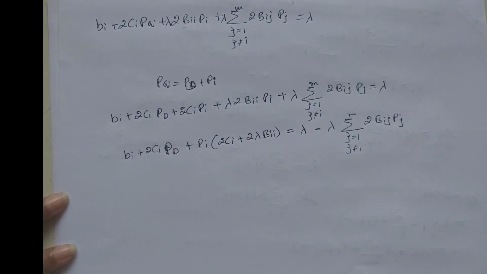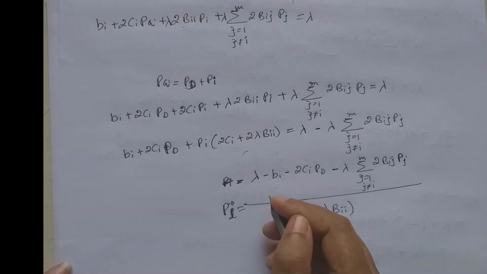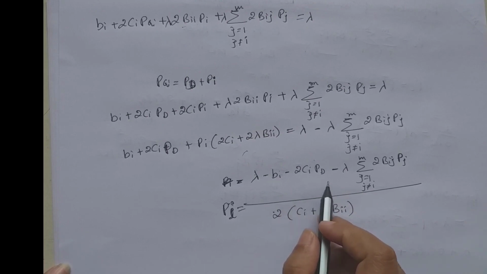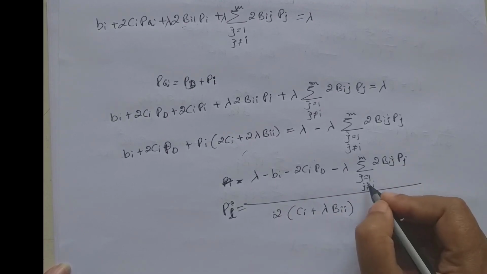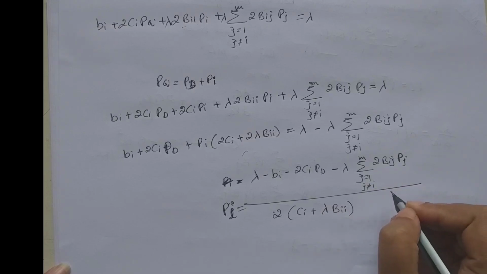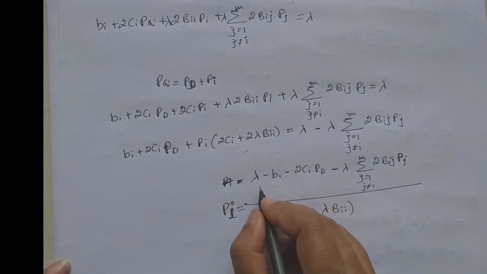On rearranging once again, we get Pi is equal to lambda minus Bi minus 2Ci PD minus lambda times the summation of 2Bij Pj, where j varies from 1 to m but j is not equal to i, whole divided by 2Ci plus 2 lambda Bii. We will take lambda outside.